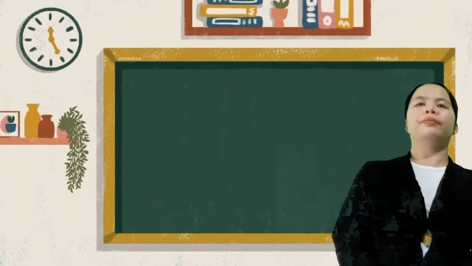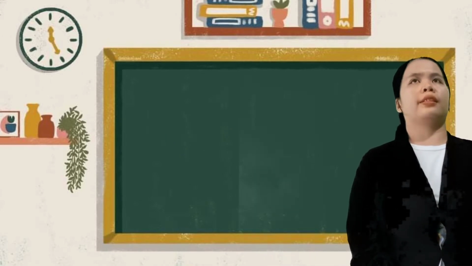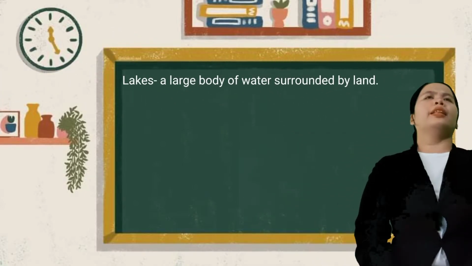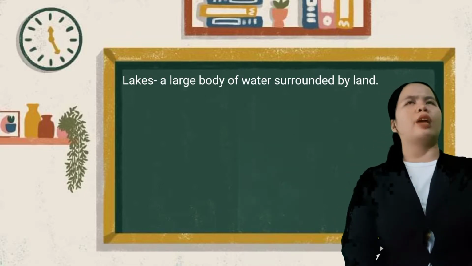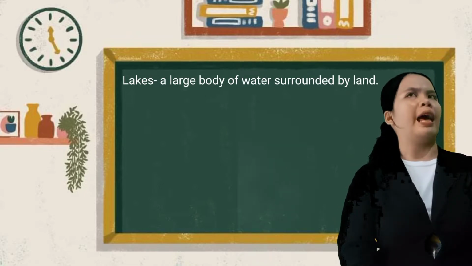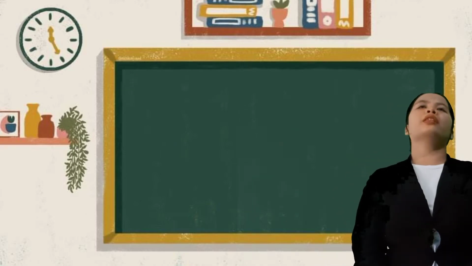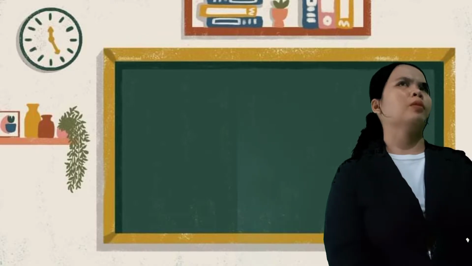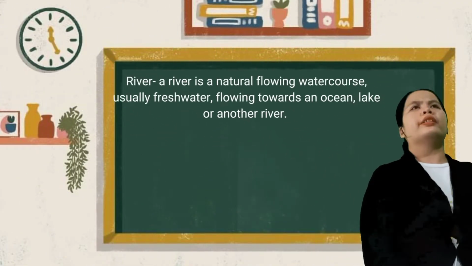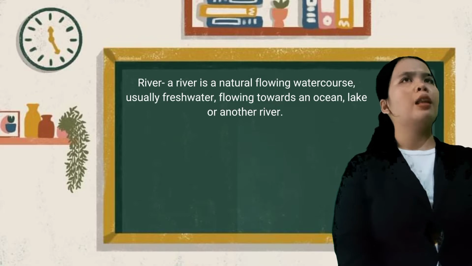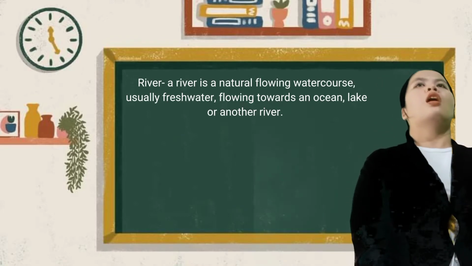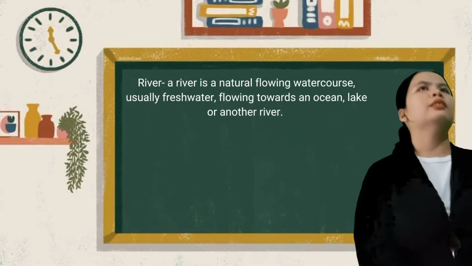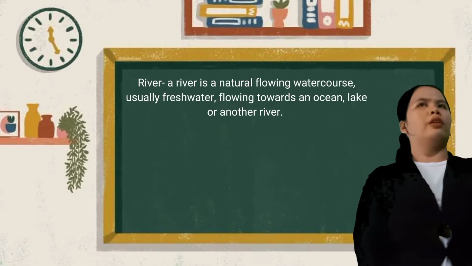Okay, very good. Next is lakes. Class, what is a lake? A lake is a large body of water surrounded by land. Okay, very good. Next one is river. So, class, what is a river? Okay, very good. A river is a natural flowing water course, usually fresh water, flowing towards an ocean, sea, lake, or another river.